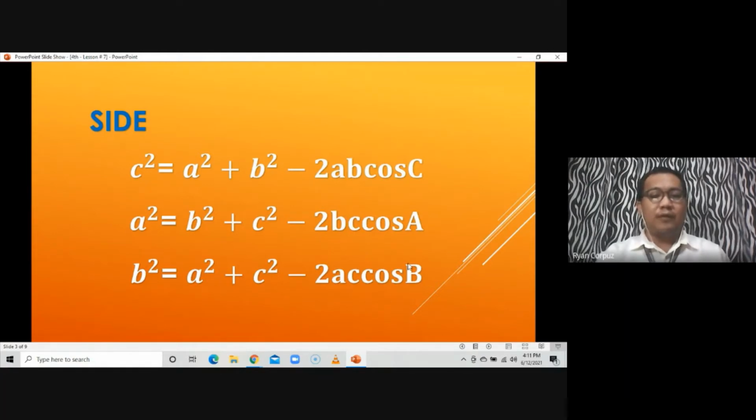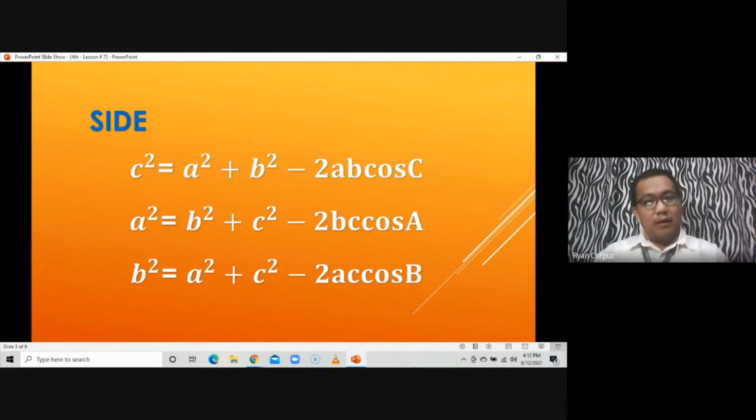Dito yon makikita dun sa formula natin dun sa pagkuha ng side of an oblique triangle with the use of the cosine law. So, iba-iba yung formula na pwede natin gamitin depending on the side that we are looking for. That's why we have to be aware kung anong side yung hinahanap natin.